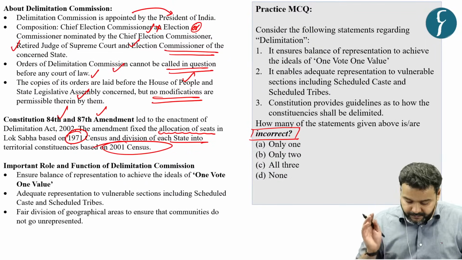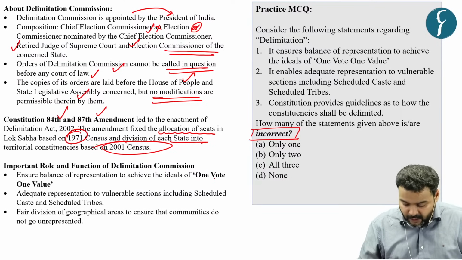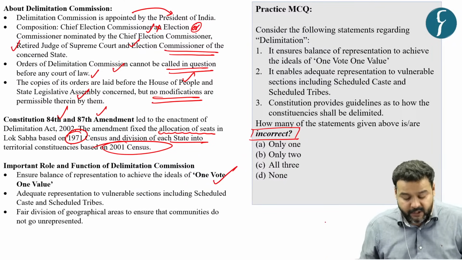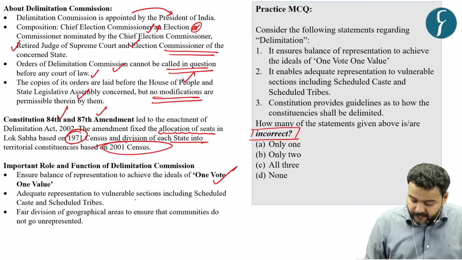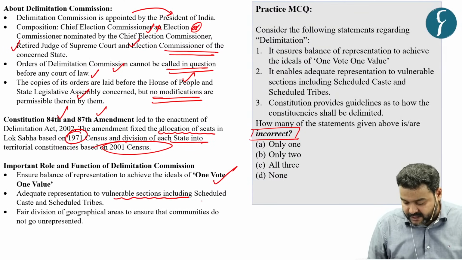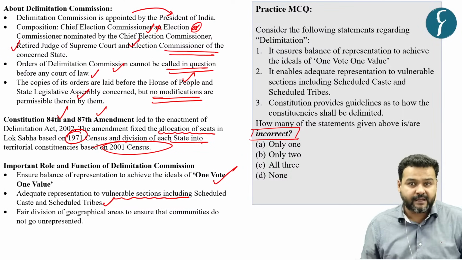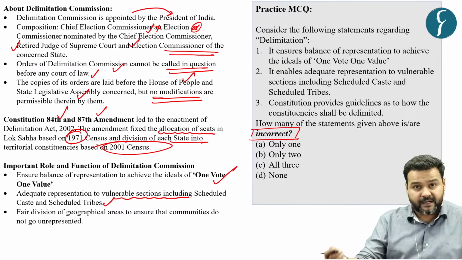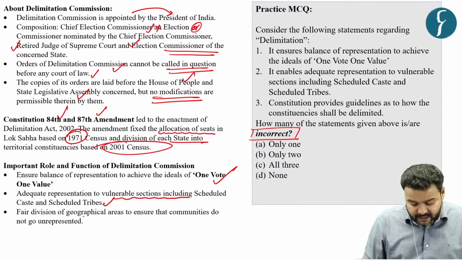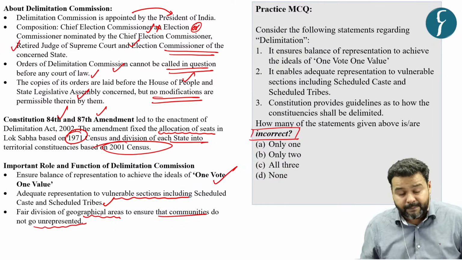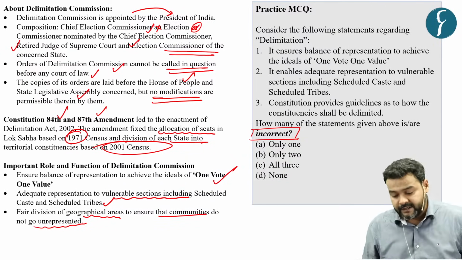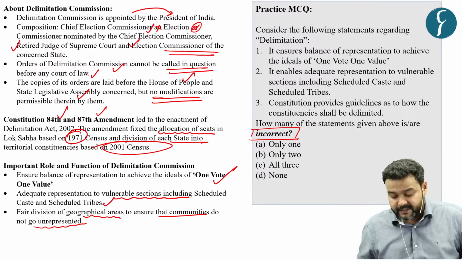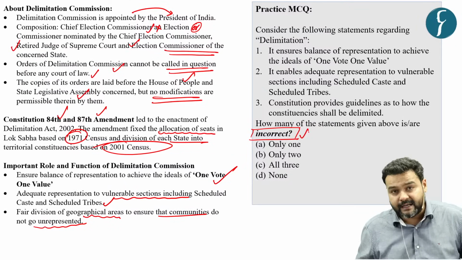Okay. Now, the important role: we have already seen that one vote, one value achieves the ideals, adequate representation of vulnerable sections, including scheduled caste and scheduled tribe, by delimiting in a manner that their representation is adequate as per their number. Fair division of geographical area ensures that communities do not get unrepresented or underrepresented. Fine. So let us take a practice question. You have to identify the incorrect statements.